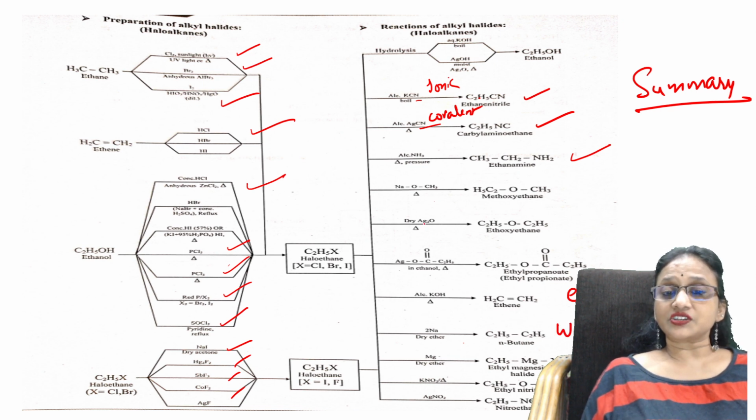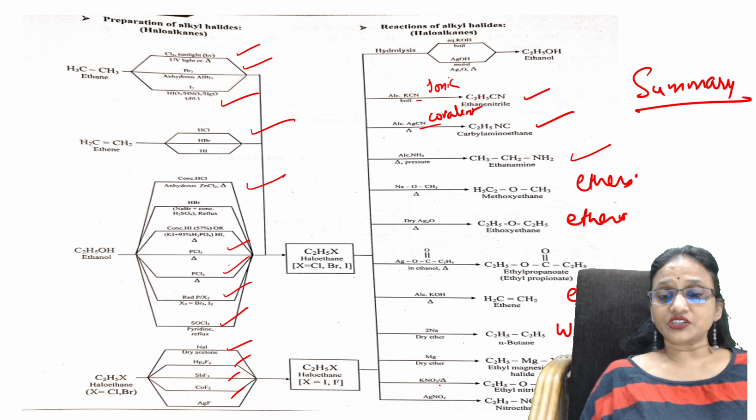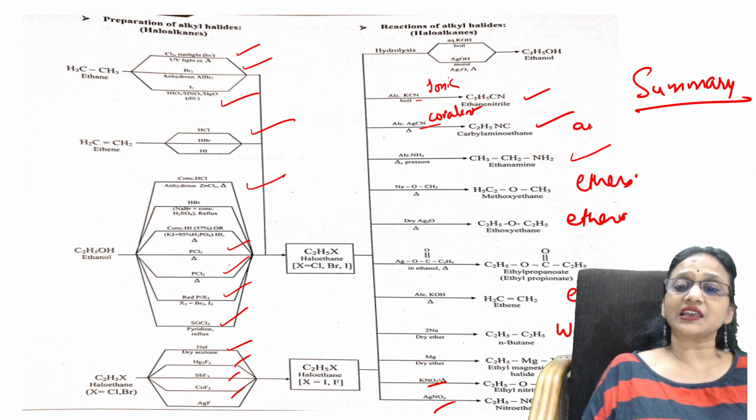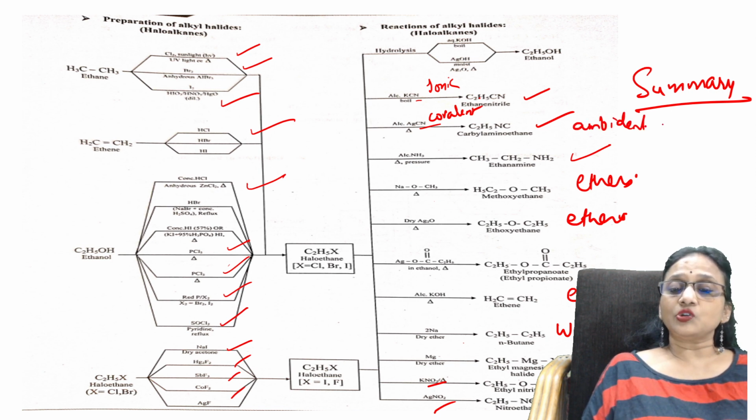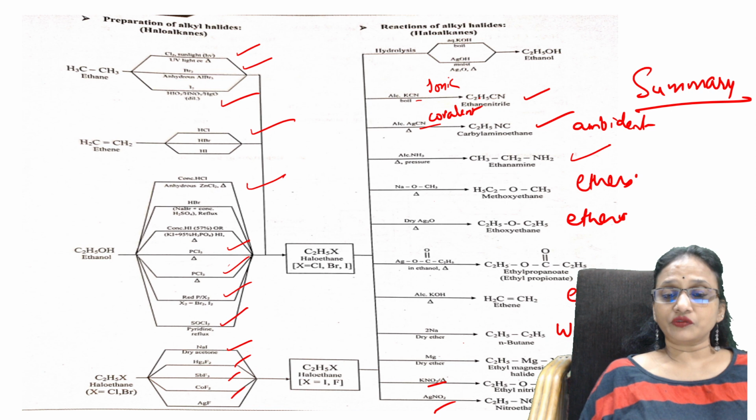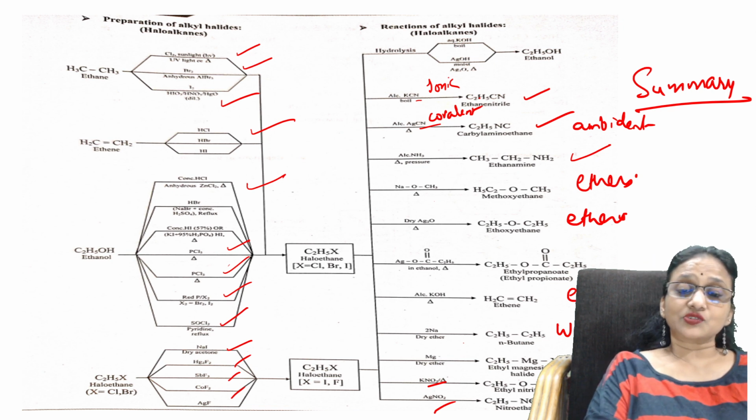If you take dry silver oxide, you'll be getting ethers. If you take sodium ethoxide, you'll be getting ethers, right? With KNO2 and AgNO2, this is also an ambidentate nucleophile, so you get alkyl nitrite for KNO2 and nitroethane for AgNO2. Correct?